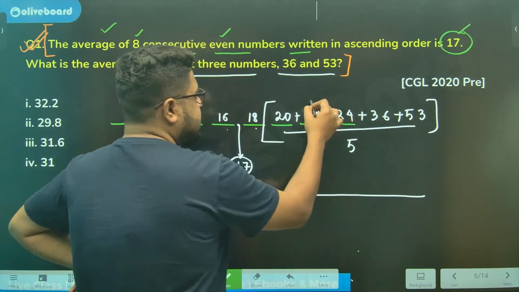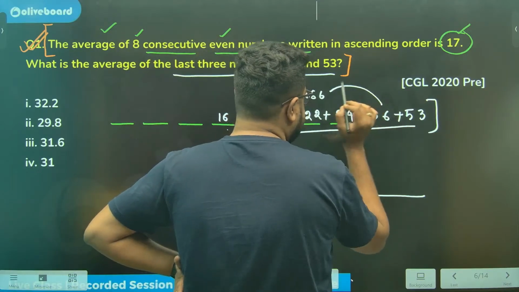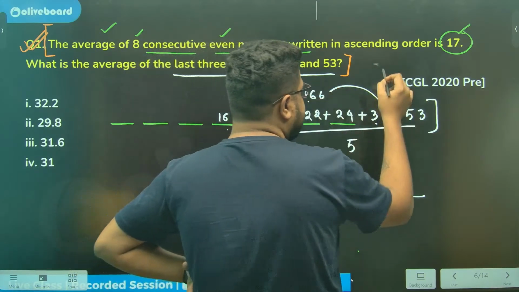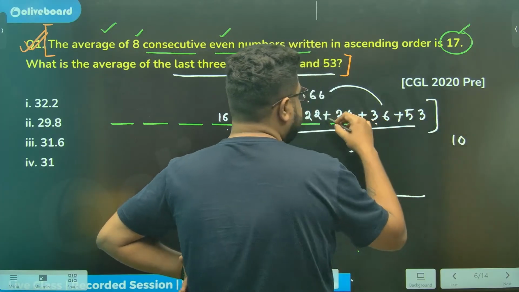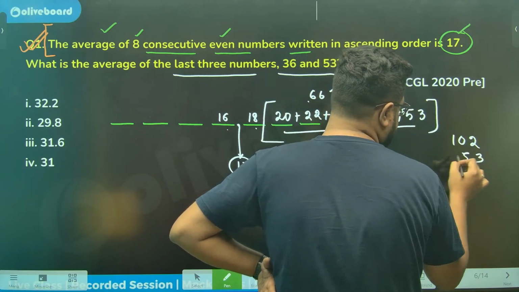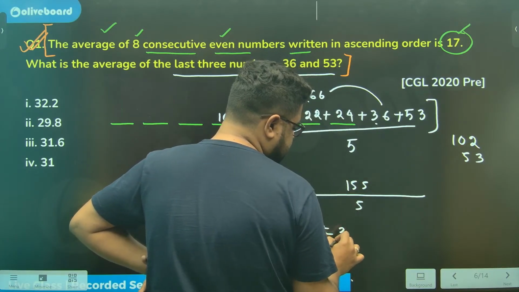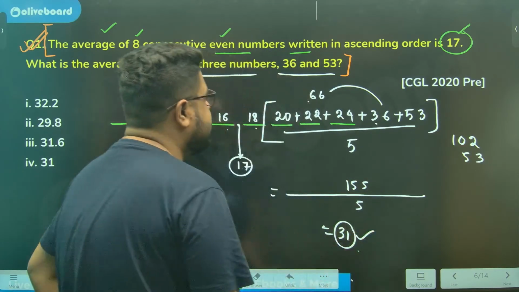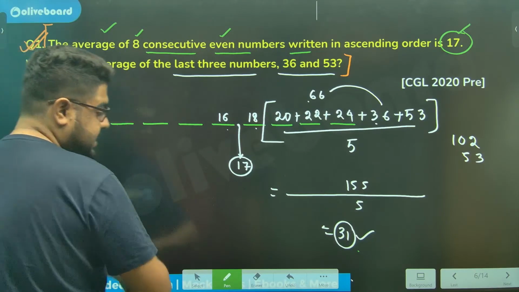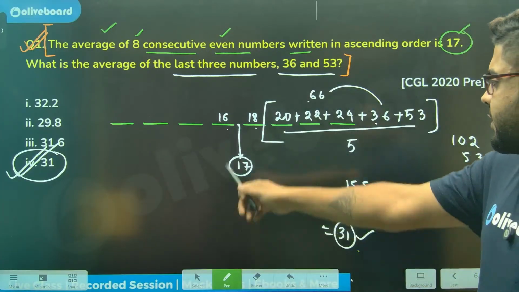These three sum to 66. 66 plus 36 is 102, and this is 53. So 155 divided by 5, so 31 will be the answer. 31 is most definitely your correct answer. And that gives the answer to the first question.